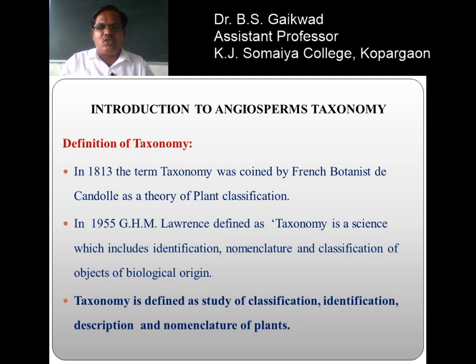There are certain rules for nomenclature: the first letter of the genus must be capital and the first letter of the species must be small. For example, Mangifera indica is the botanical name of the mango.